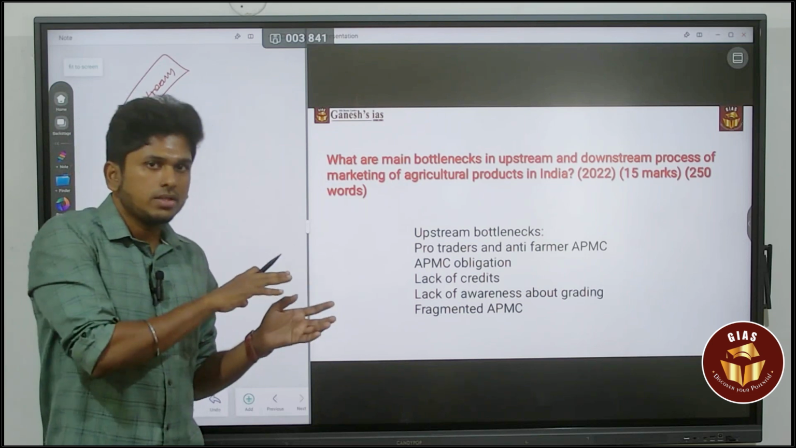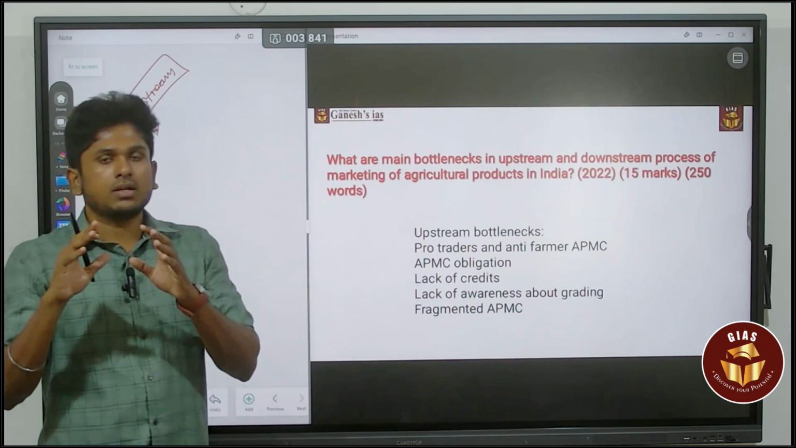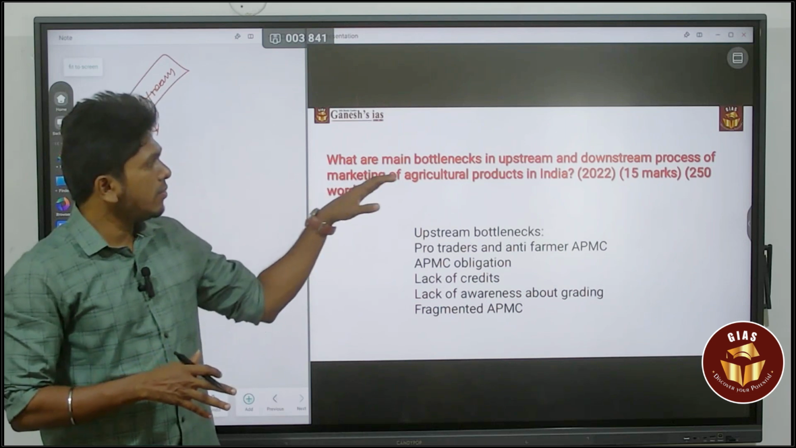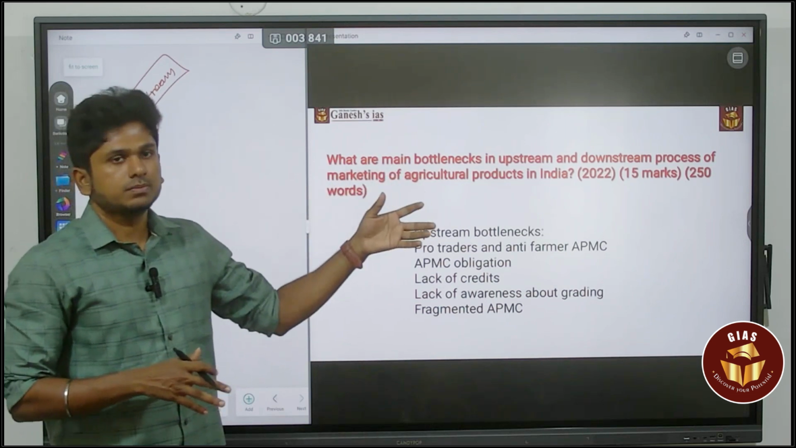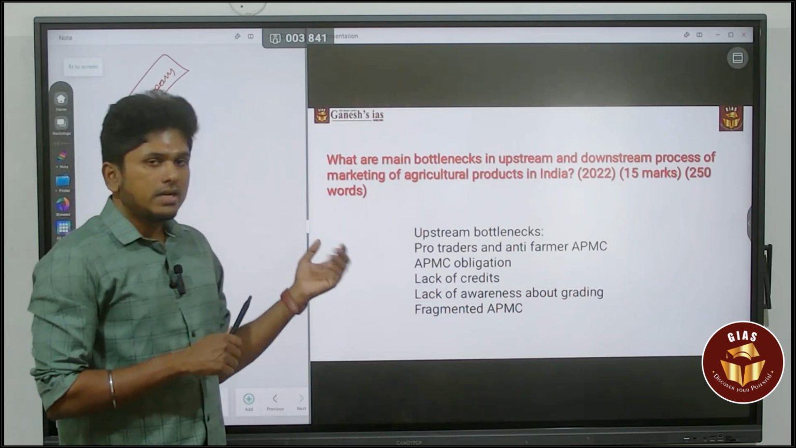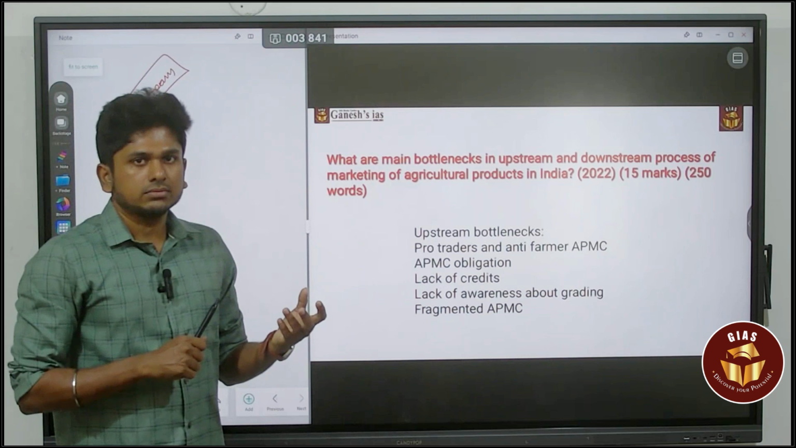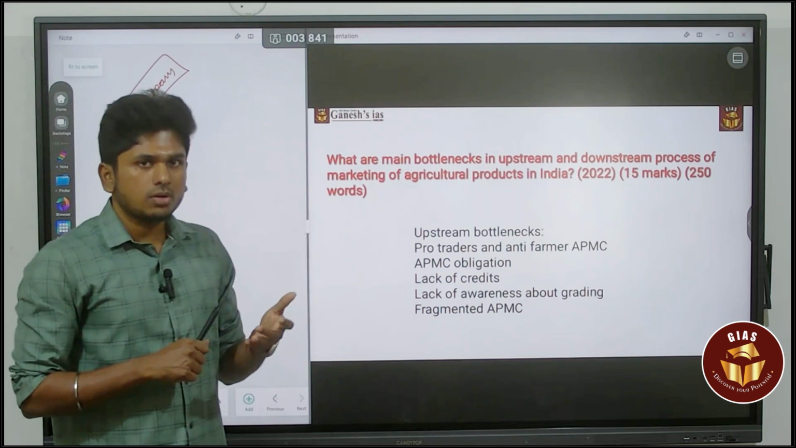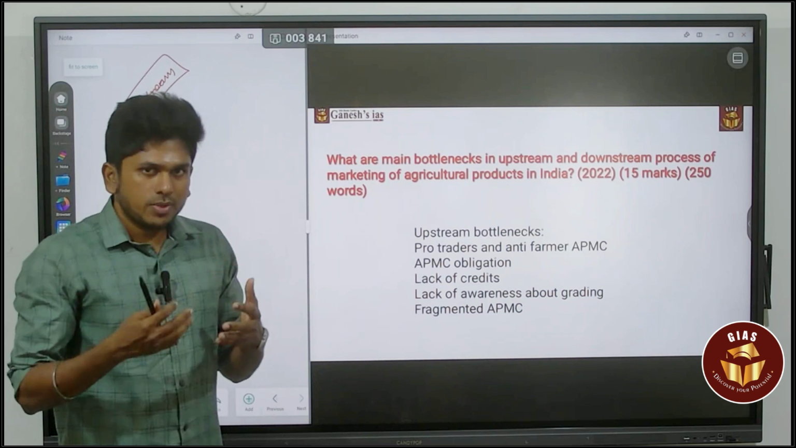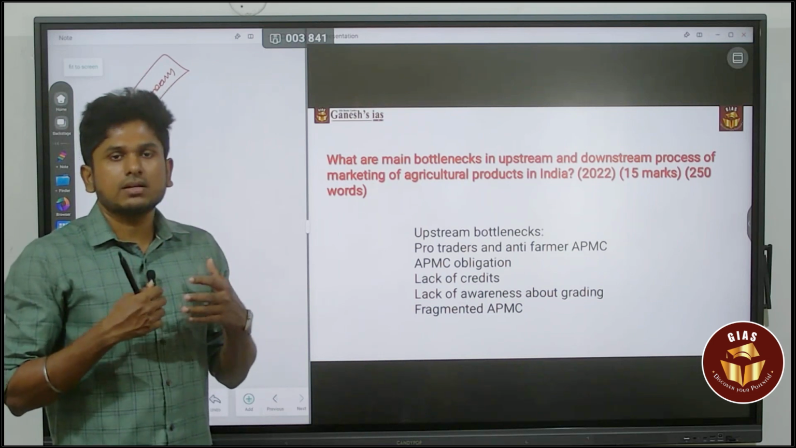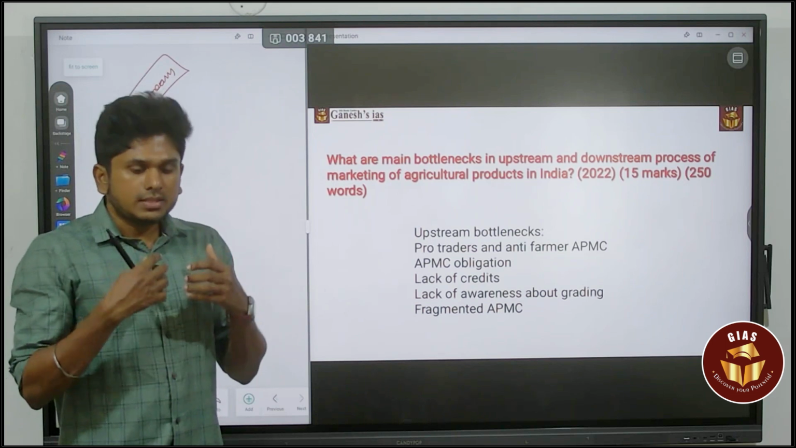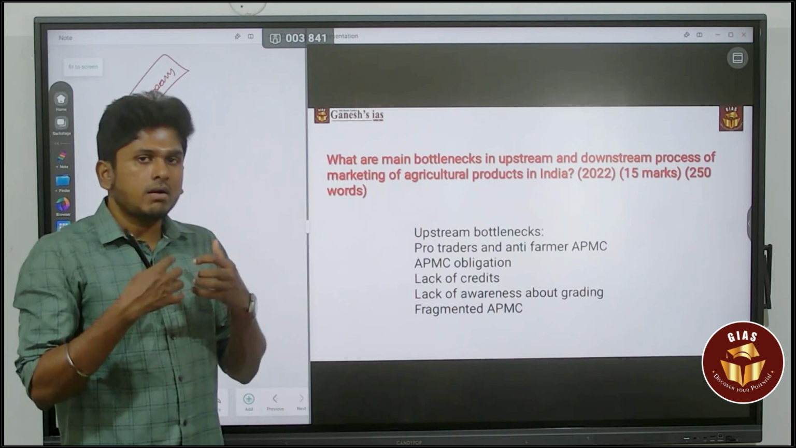So what are the issues they are facing in the APMC? That is the bottleneck in the upstream. The major issue here, first, is that it is pro-trader, not pro-farmer. The reason is that in the APMC there will be middlemen, called traders. They buy the products from the farmer, and it is sold at the auction level.